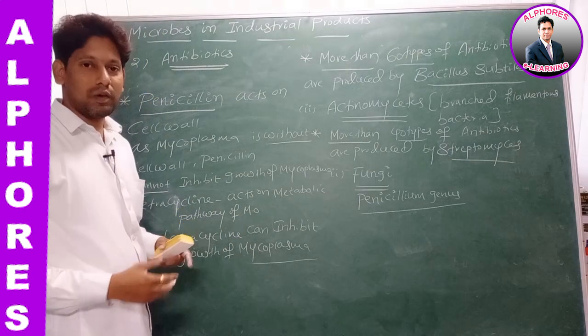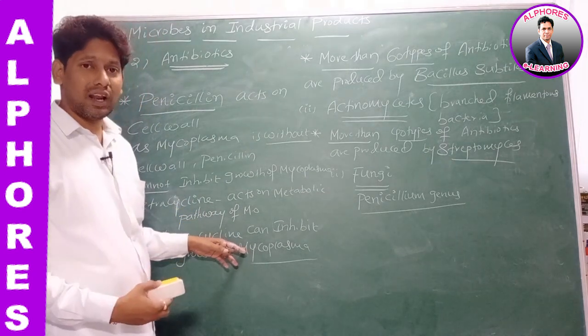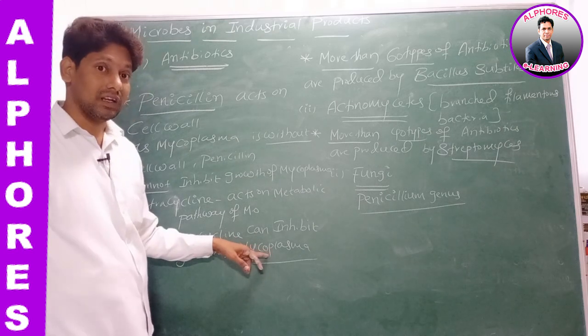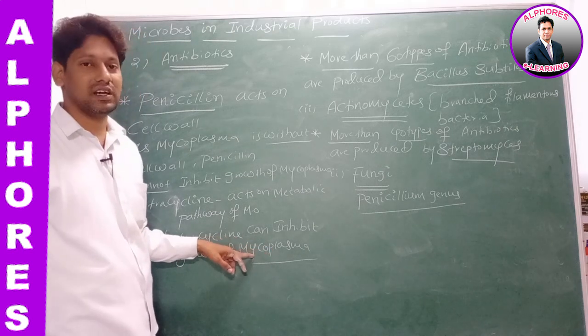Sir, what is this mycoplasma? Mycoplasma is the smallest living organism, right?